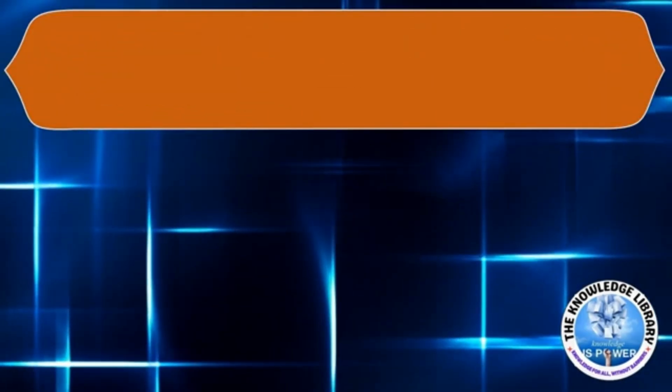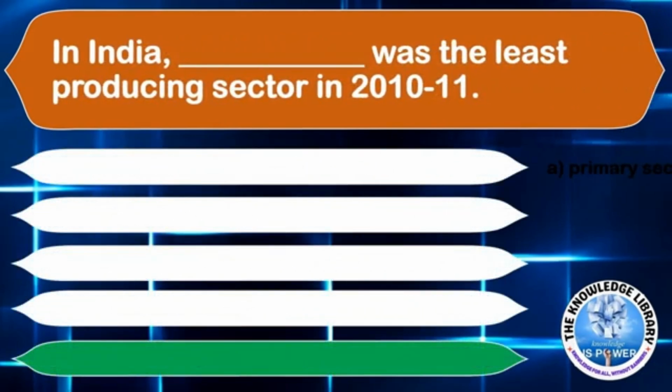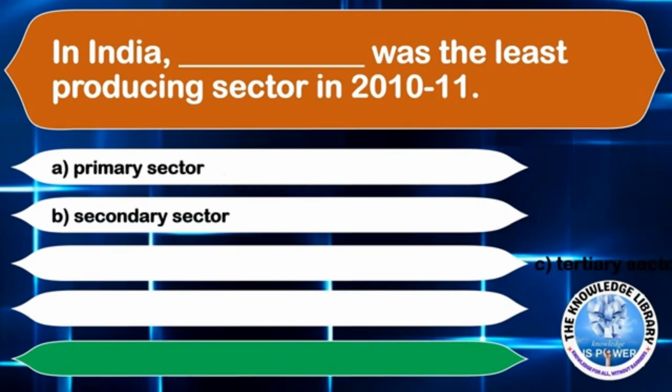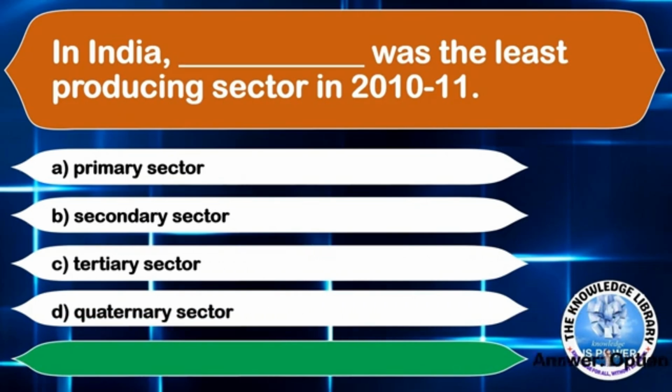The next question is, in India, dash was the least producing sector in 2010-11. Option A, primary sector. Option B, secondary sector. Option C, tertiary sector. Or option D, quaternary sector. The correct answer is option A, primary sector.